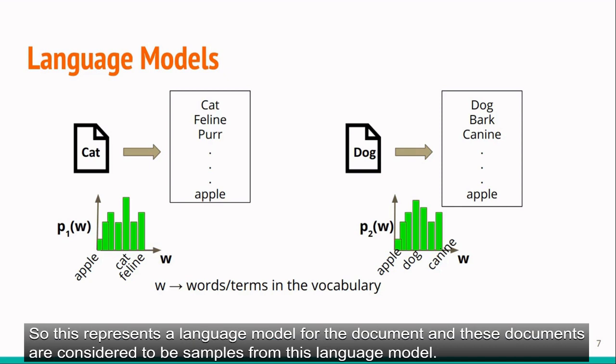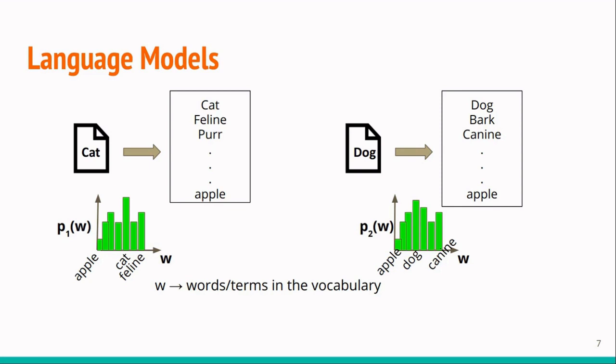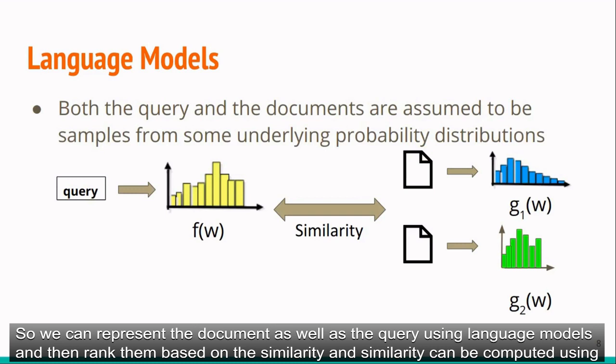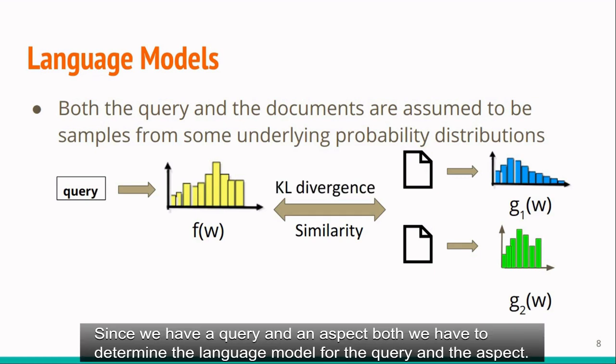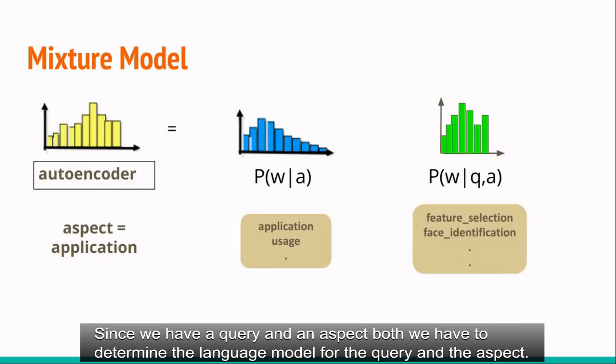So this represents a language model for the document, and these documents are actually samples from this language model. So we can represent the document as well as the query using language models and then rank them based on the similarity. And this similarity can be computed using metrics such as KL-divergence. Since we have a query and aspect both, we have to determine the language model for the query and aspect.